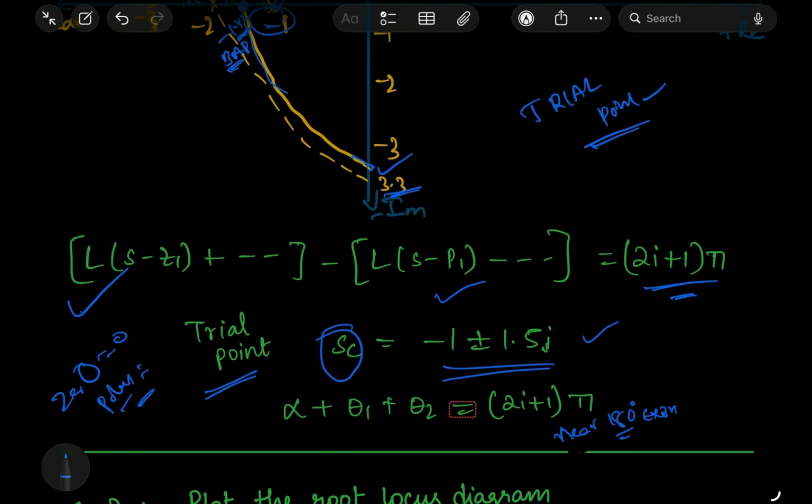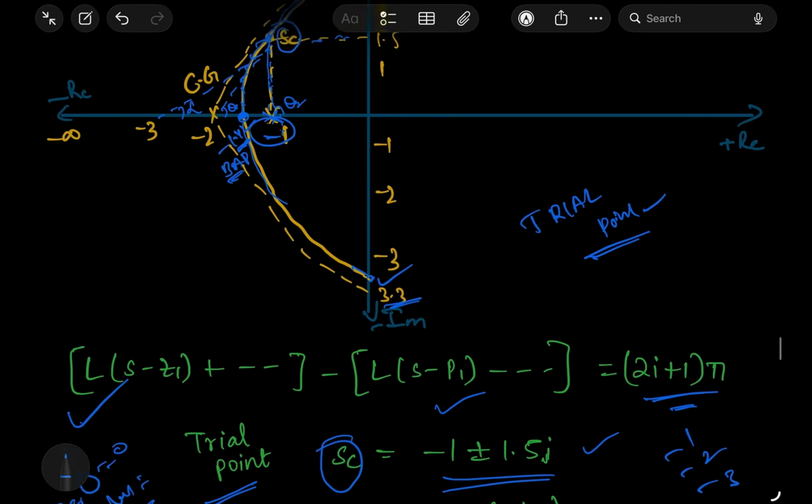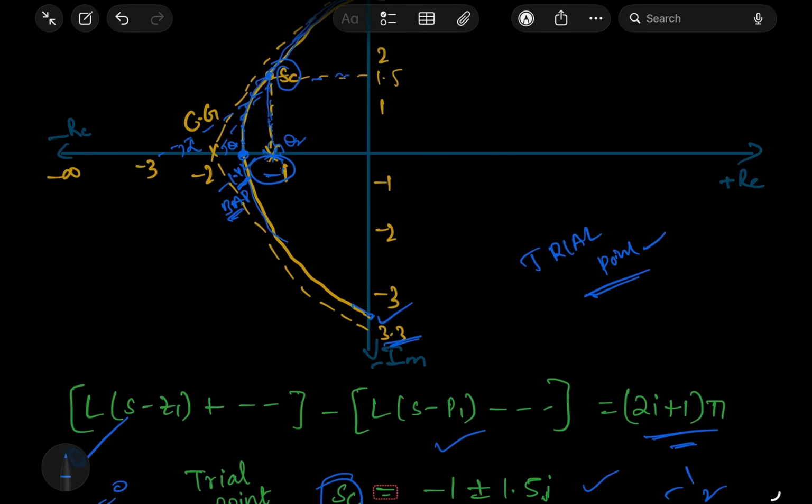From this trial point, we can join lines to all the poles, that is minus 1, minus 2, minus 3, right?